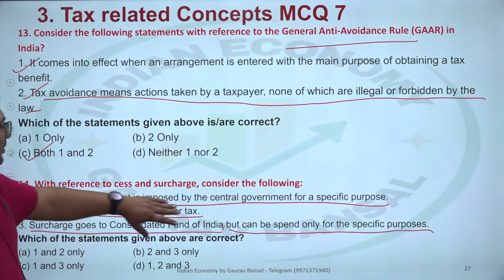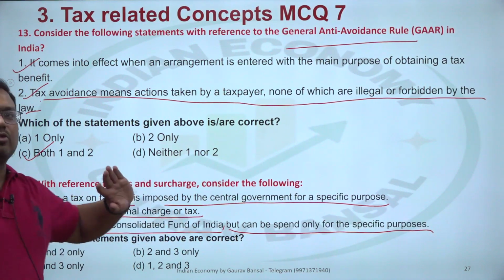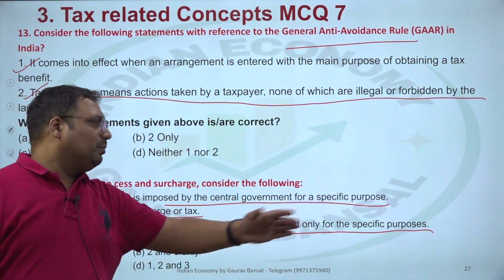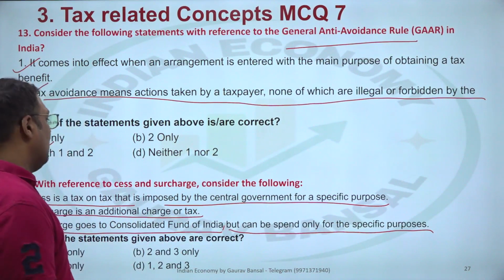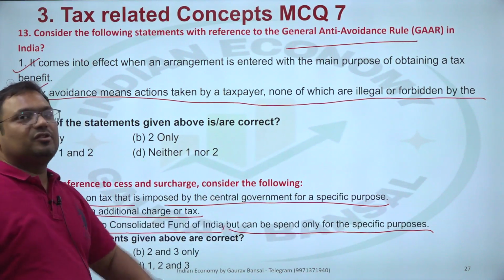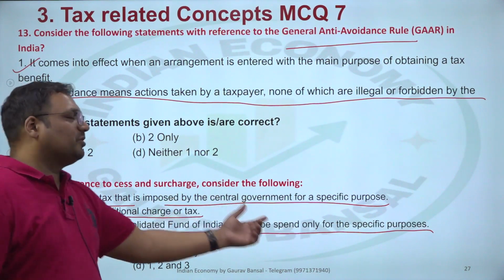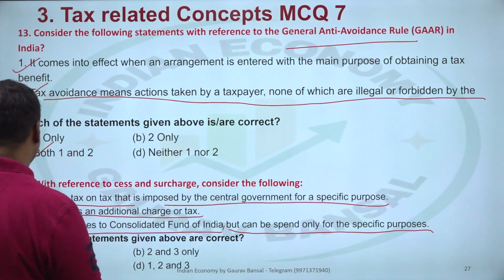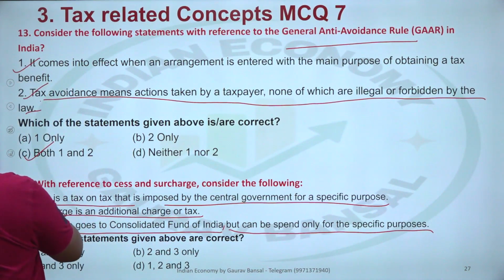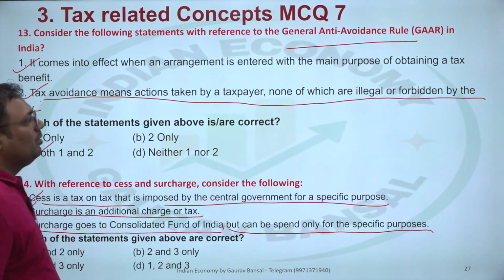Surcharge goes to Consolidated Fund of India, but can be spent only for the specific purposes. So yes, first half is correct. Surcharge goes to Consolidated Fund of India, but it can be spent for any purpose. It should be cess here for this statement to be correct. It is cess which must be spent for specific purpose. So third is incorrect. 1 and 2 are correct. E should be the answer for 14th.